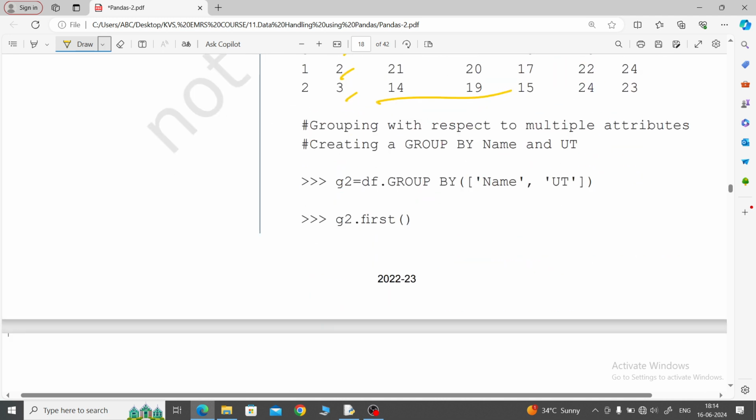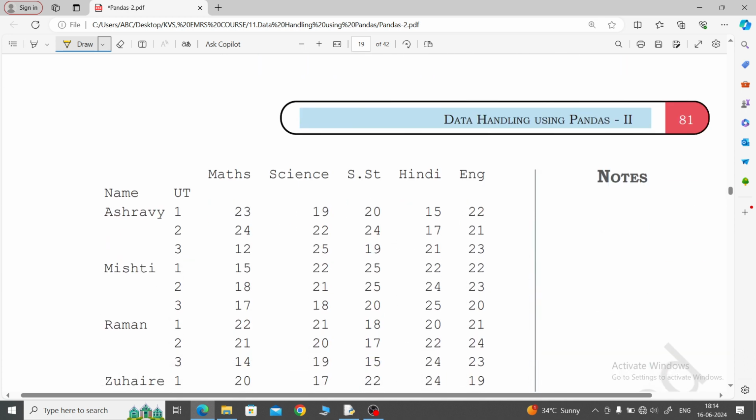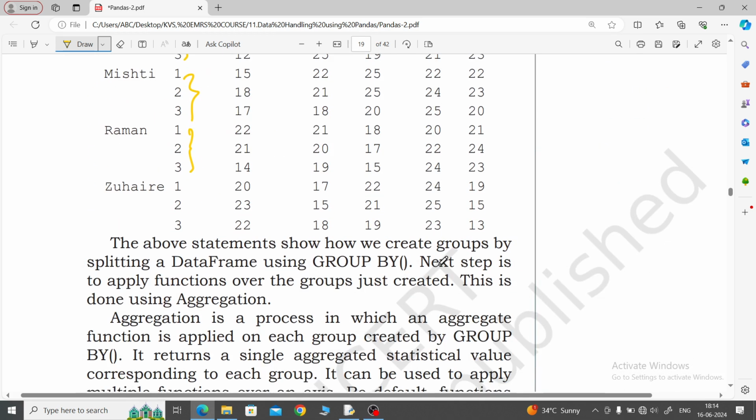Then group by name and UTs: you want to group that name with UTs, and then gt2.first, first-wise. Look here, it will display with UTs, 3 combinations, and it will display first like that. Means only the name will come one time, it will not display many times.